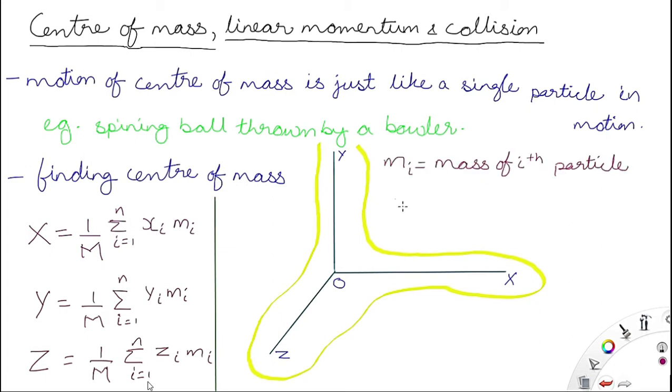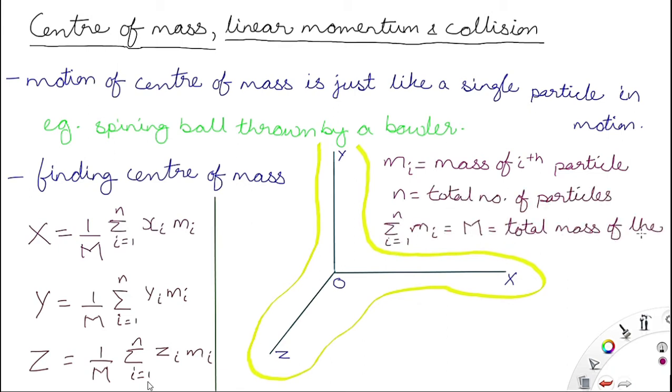Whatever I have said is written once again: mi is the mass of the ith particle, where i is the number of the particle, because the total number of particles is n, and we are summing from 1 to n. So mi is the mass of the ith particle, and n is the total number of particles.